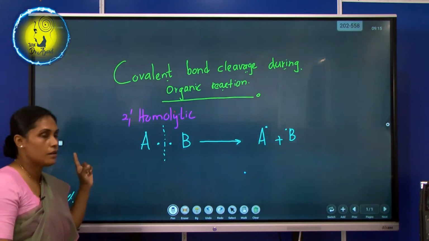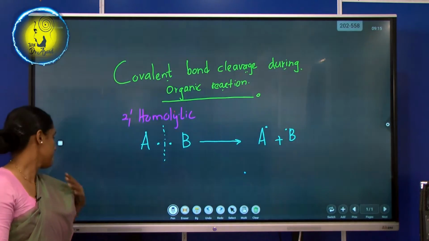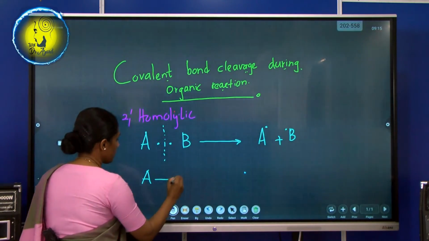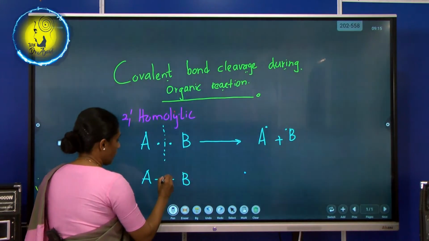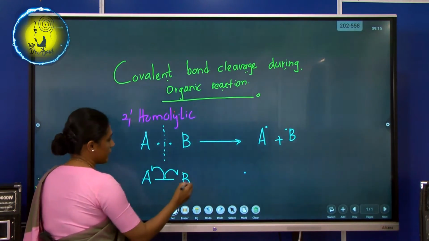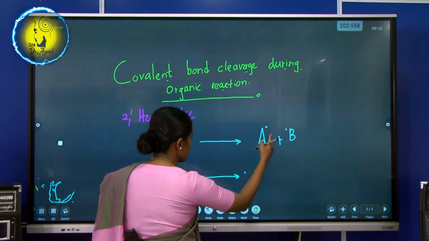Right. We want to learn the writing mechanism too. How are we going to write the writing mechanism? We'll break. Look, I'm using a half arrow, the half head. So this is the final result, similar to this.